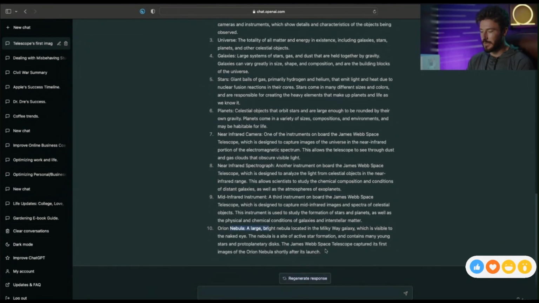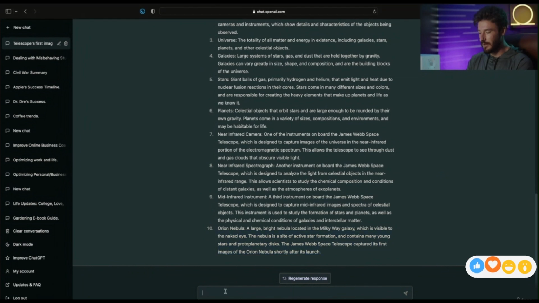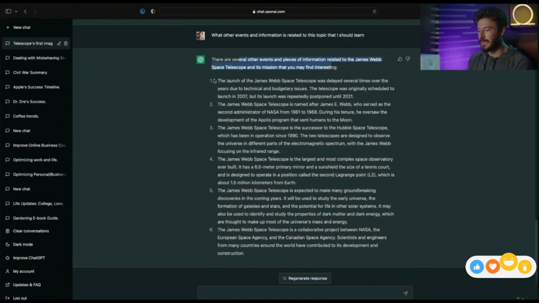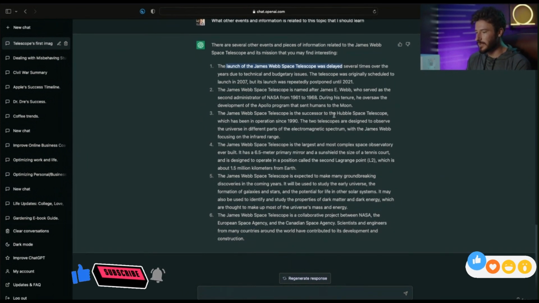And for this example, I'm not going to break down any of these further, but what I want to do is ask what other events and information related to this topic I should learn. So here's the list that it gave me. It gave me more details on the James Webb Space Telescope. It also talked a little bit about the Hubble Space Telescope, how it was the successor to that telescope, and a few other events.